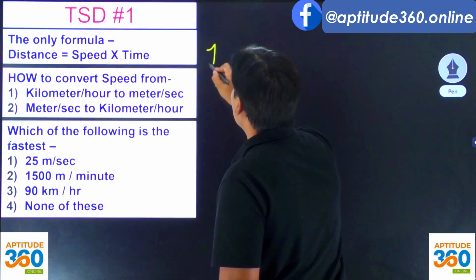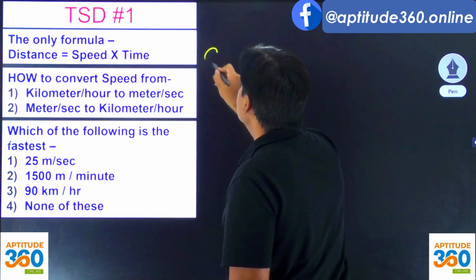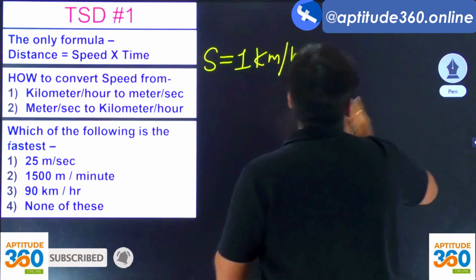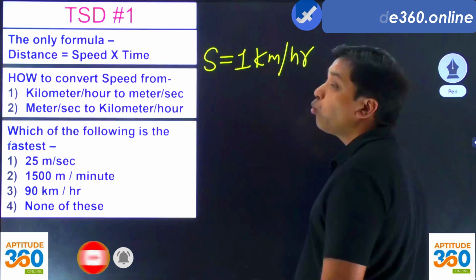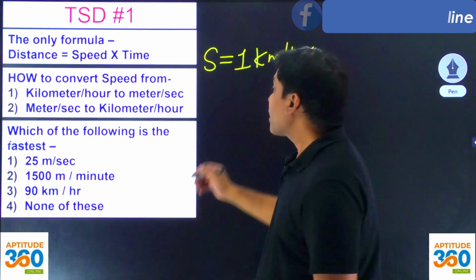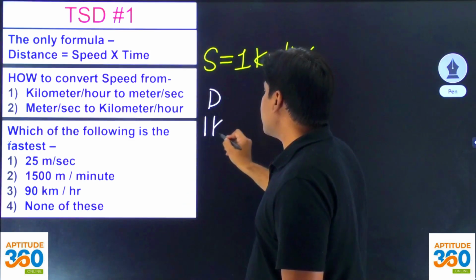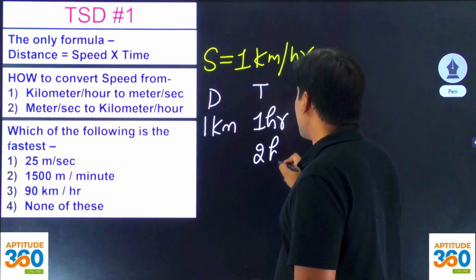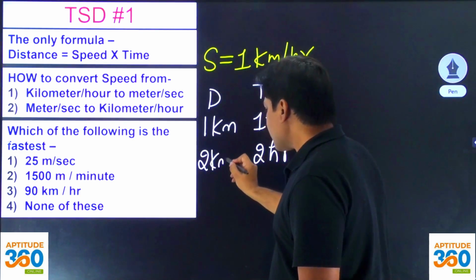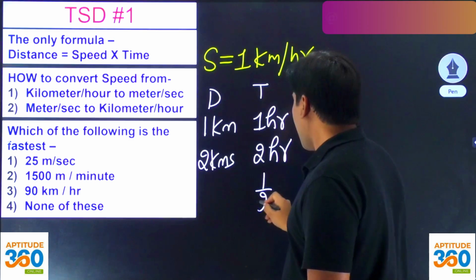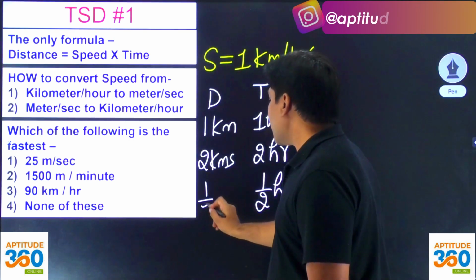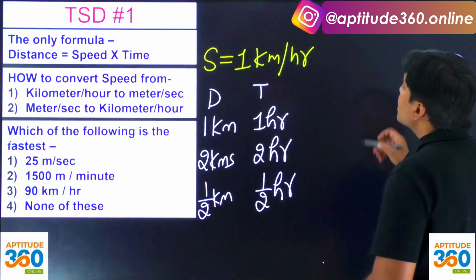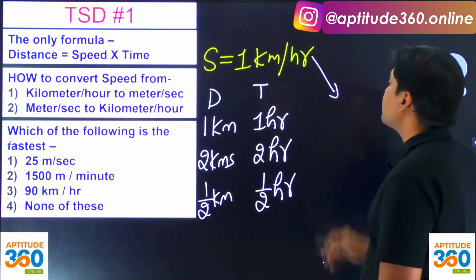So what is the significance of saying that the speed of an object is 1 kilometer per hour? The very basic understanding is the object will be going 1 kilometer in 1 hour. Right? So distance 1 kilometer in how many hours? 1 hour. So the object certainly is going to be going 2 kilometers in 2 hours, or in half an hour the object will be moving half kilometers.